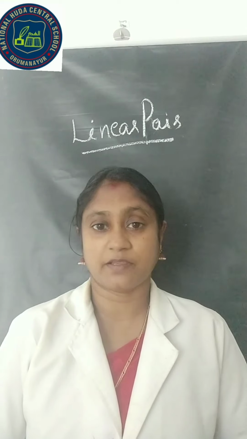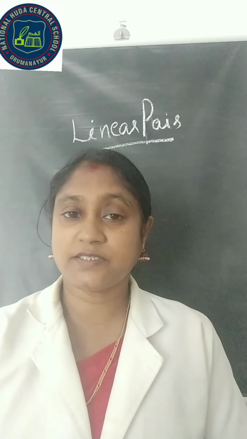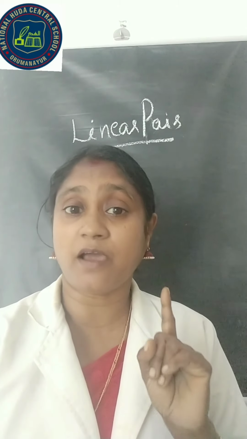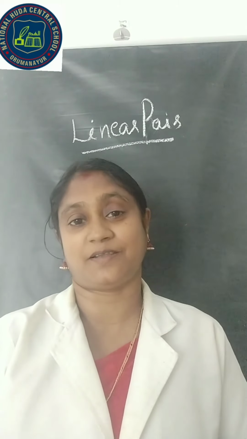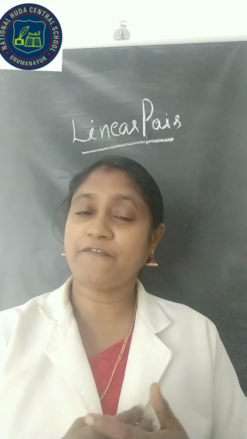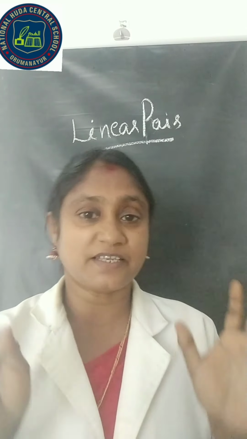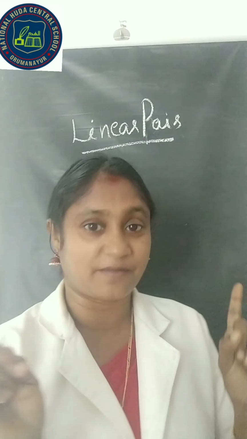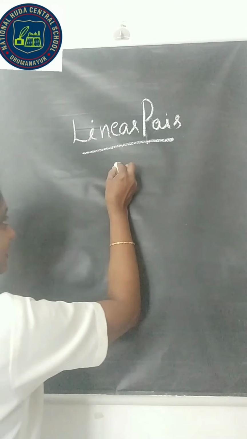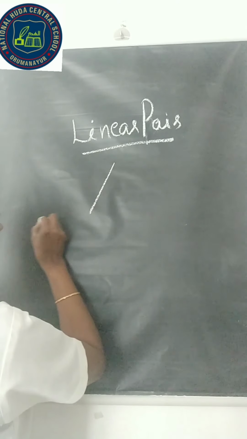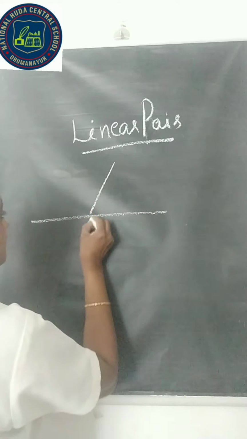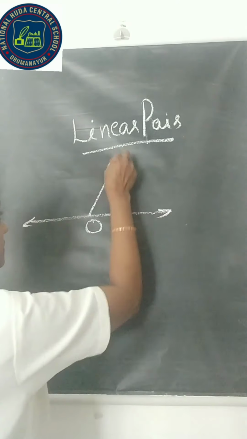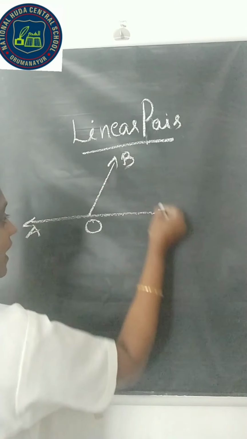Next one, linear pair. A linear pair is a pair of adjacent angles whose non-common arms lie opposite to each other. Linear pair of angles are already adjacent angles, but their non-common arms lie opposite to each other. We can see there is a vertex O and there are three arms OA, OB and OC.